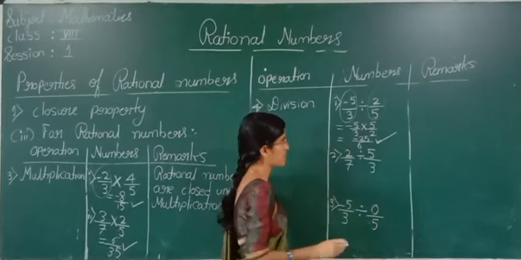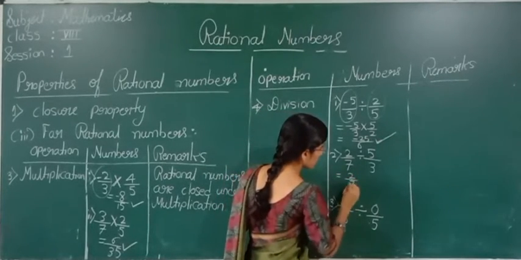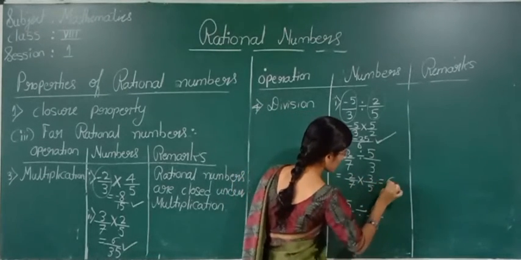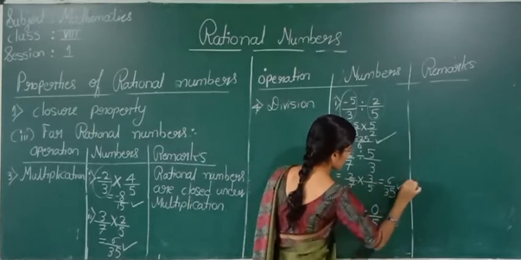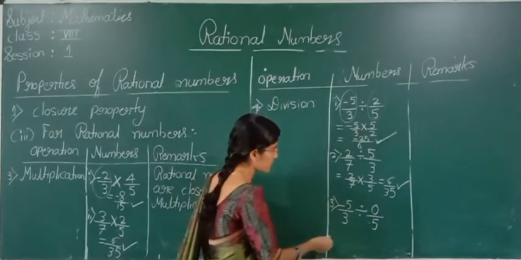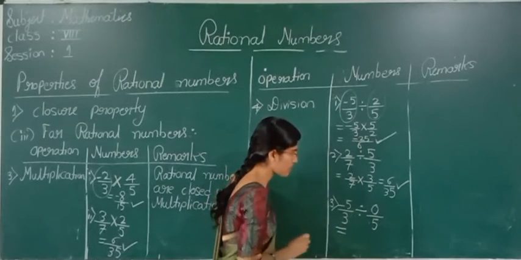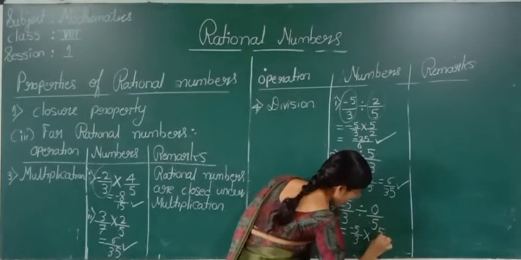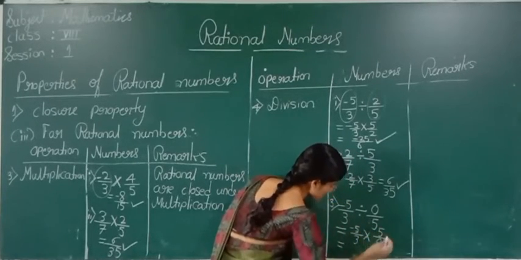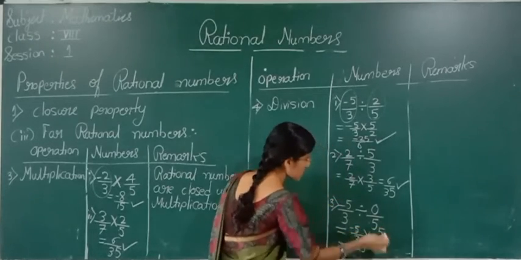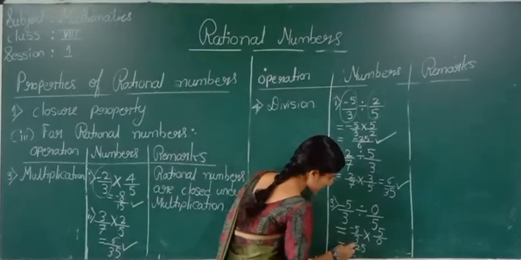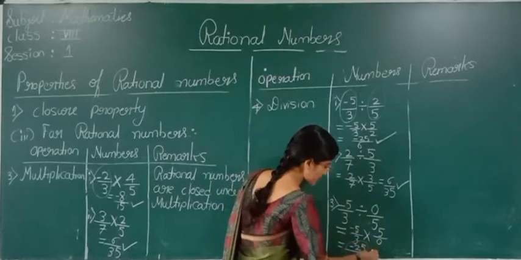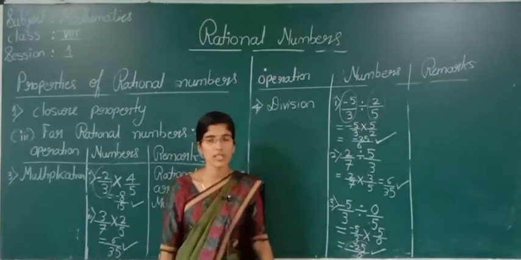We'll check for the second example. Now see, 2 by 7 multiplied by 3 by 5. 3 twos are 6, 7 fives are 35. This is a rational number. Now we'll take one more example and check for this also. Minus 5 by 3 into 5 by 0. 5 fives are 25. A negative integer multiplied by a positive integer is a negative integer. 3 zeros are 0. Now tell me, is minus 25 divided by 0 a rational number?